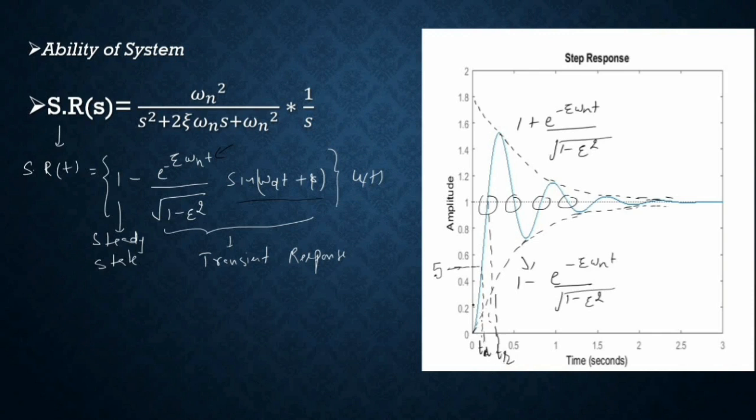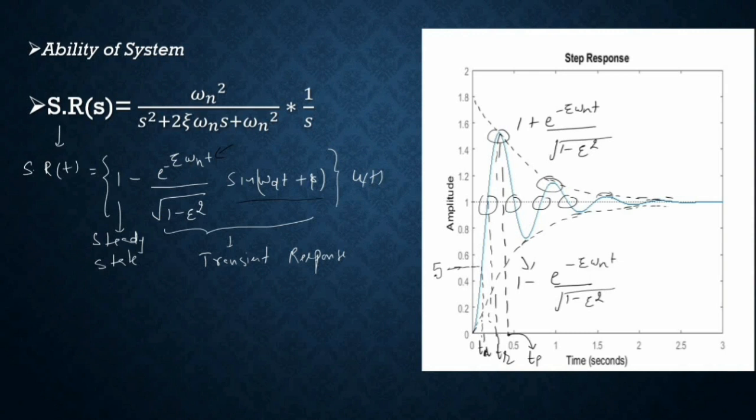Now we are going to discuss one more thing: the peak time. The peak time is the time the response takes to reach the peak value of the response. But it will reach the peak value multiple times again. Like this is one peak, this is the second peak. So which one is the peak time? Again the same definition: the amount of time it takes to reach the first peak. This is the first peak. This is called peak time.